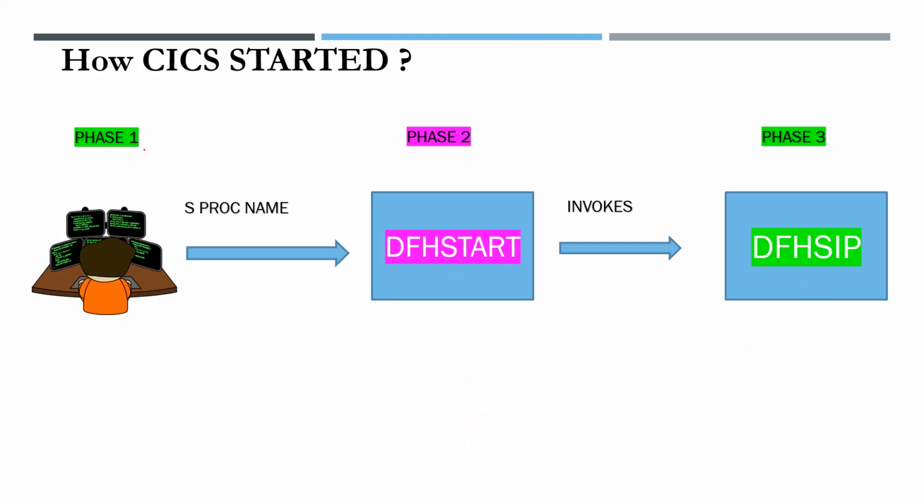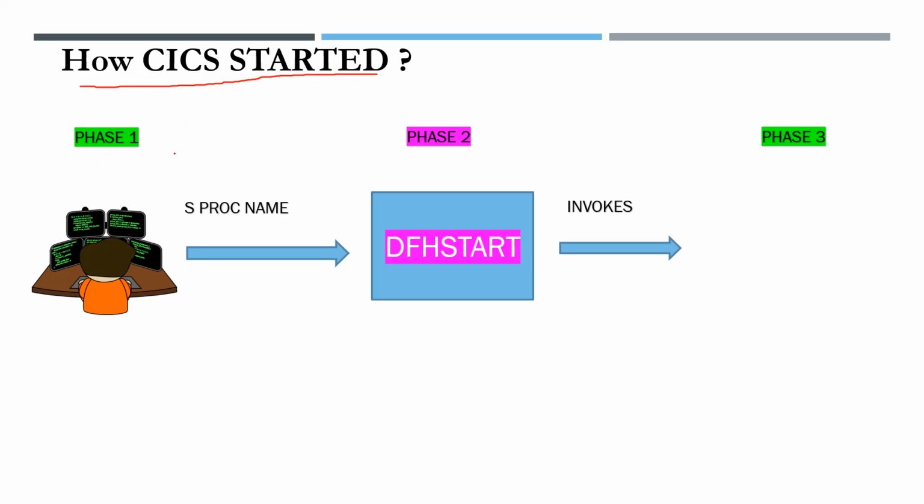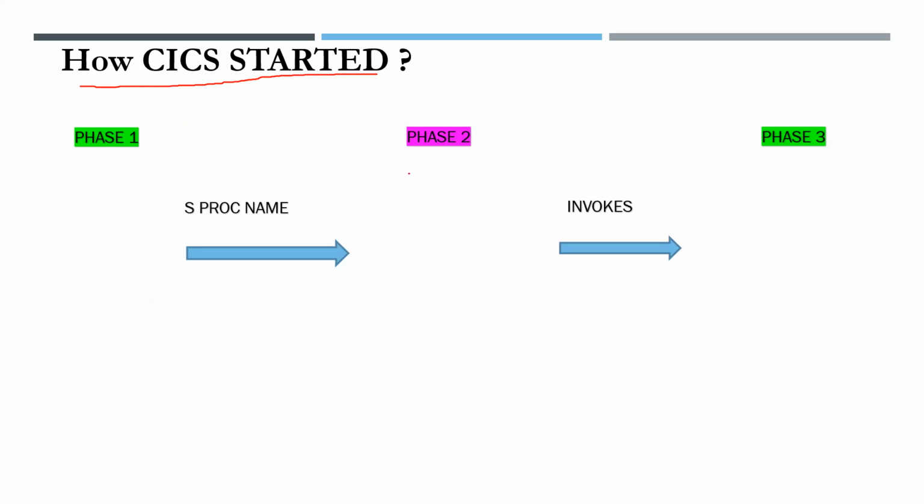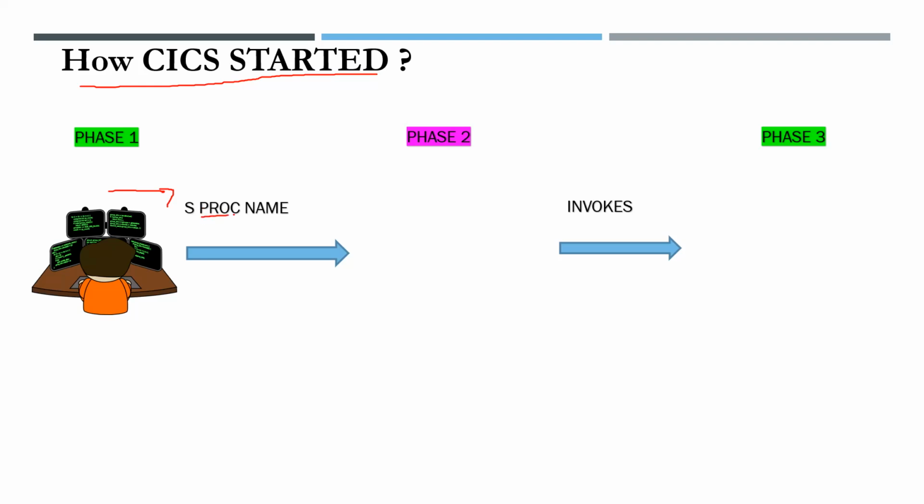We will go back to it again. We will have a brief explanation again. I will explain in brief how Kix is started. Kix is started in three stages: phase 1, phase 2, phase 3. In phase 1, the system operator who wants to start Kix will issue a command called S space procedure name. Procedure name means the subsystem name.